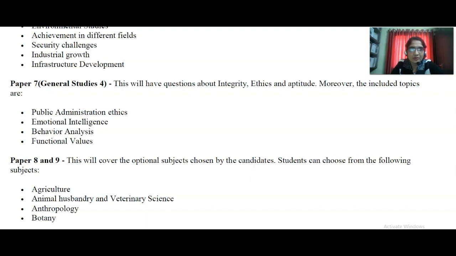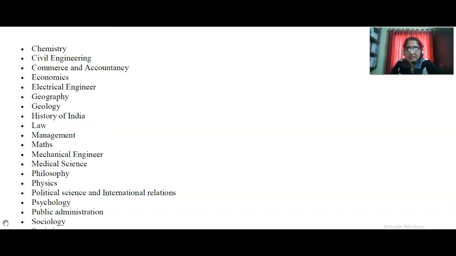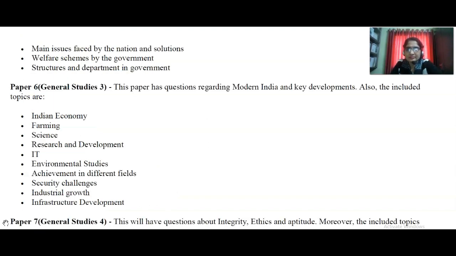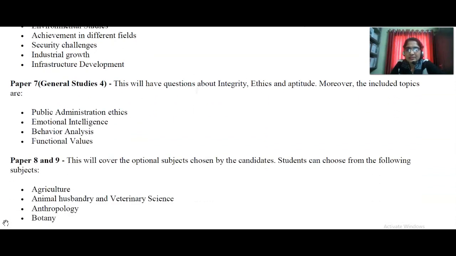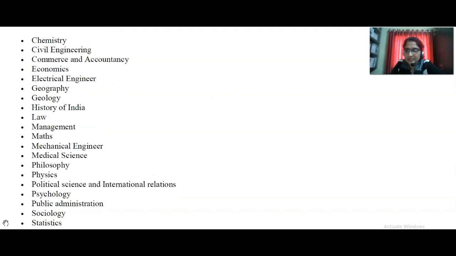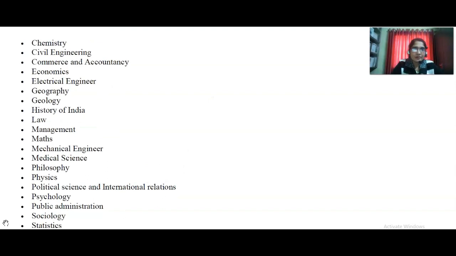Students can choose from the following subjects. Which are they? Agriculture, animal husbandry. So agriculture, if you are in agriculture BSc, you can do that. Agriculture, animal husbandry and veterinary service. Anthropology, if you have completed your graduation in anthropology, you can do that. Botany also you can take. Chemistry, if you have done BSc in chemistry, you can take that. Civil engineering, those who have completed BE in civil engineering can also take it.